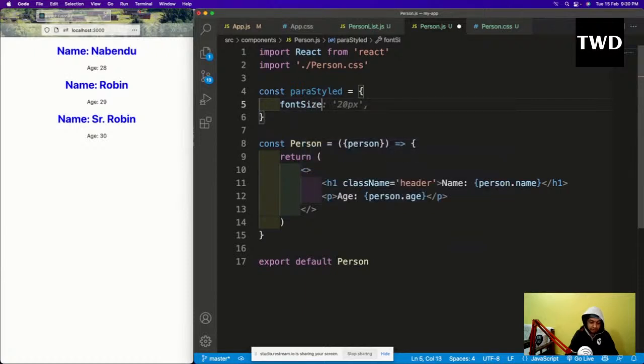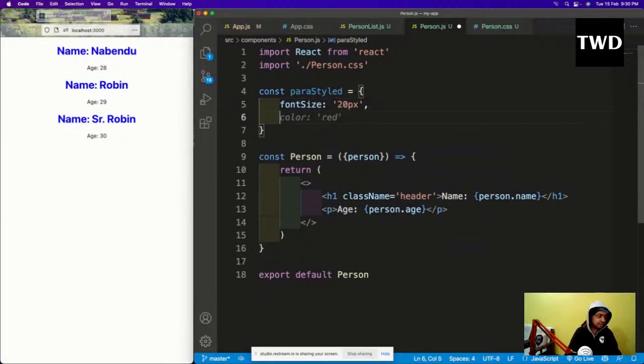Font size I'm taking. This is camel case I've taken, not font-dash-size. And the other thing is it's an object, so single quotes are required here. In plain CSS I could have given 20px directly, but here it is required. Font size is '20px', and maybe the backgroundColor, again I have to give it, yellow. So these two things I've done.